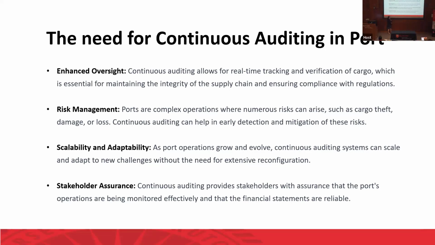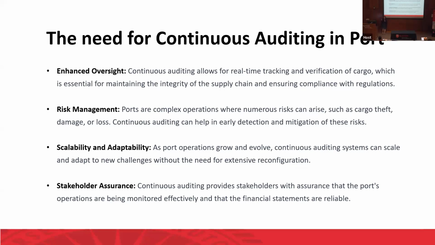So why do we really care about the port? Because there are many stakeholders involved in port management. Port risk management can have a high impact on every stakeholder, such as customers, companies, and even policymakers.